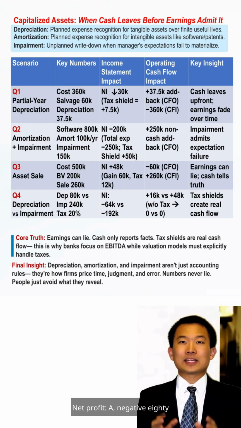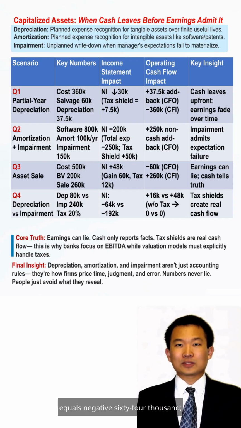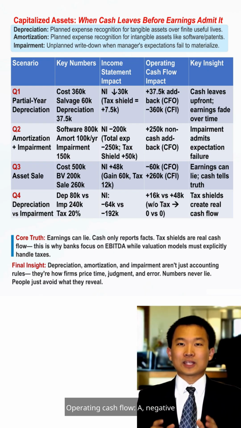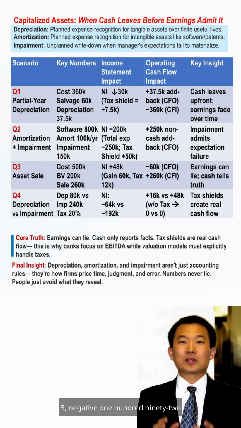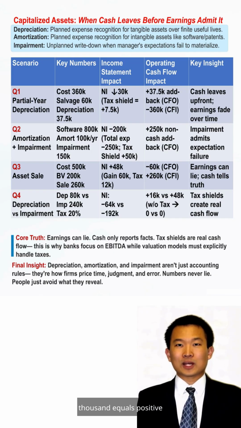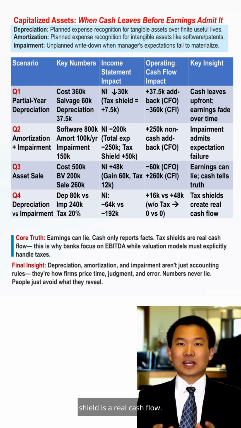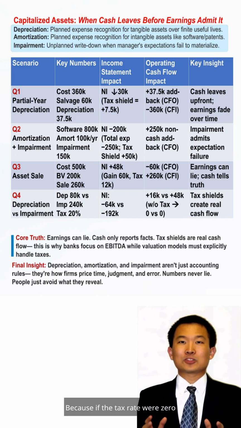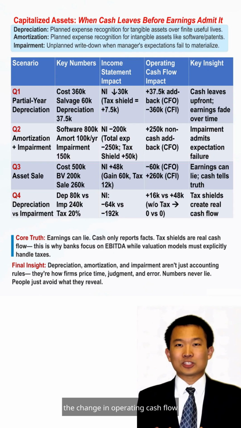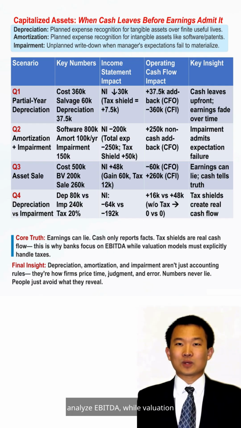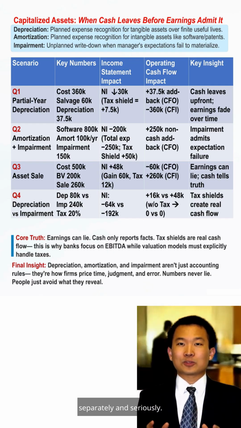Net profit: A, negative $80,000 plus $16,000 equals negative $64,000; B, negative $240,000 plus $48,000 equals negative $192,000. Operating cash flow: A, negative $64,000 plus $80,000 equals positive $16,000; B, negative $192,000 plus $240,000 equals positive $48,000. The two are not the same, and there's only one reason: the tax shield is a real cash flow. Tax shield amount: for A, $16,000; for B, $48,000. Because if the tax rate were 0 and there was no tax shield, then the change in operating cash flow for both would be 0. This is exactly why banks prefer to analyze EBITDA, while valuation models must treat tax factors separately and seriously.